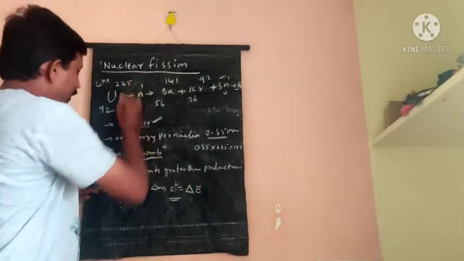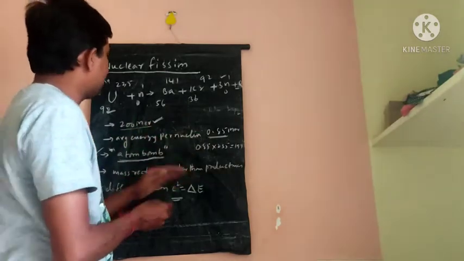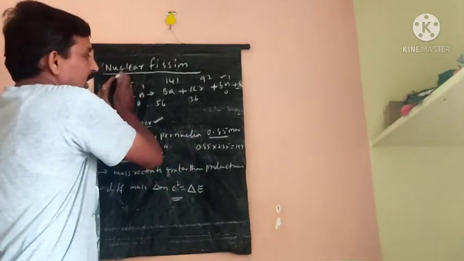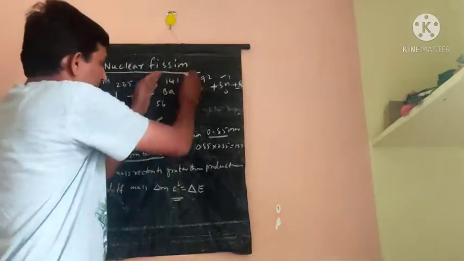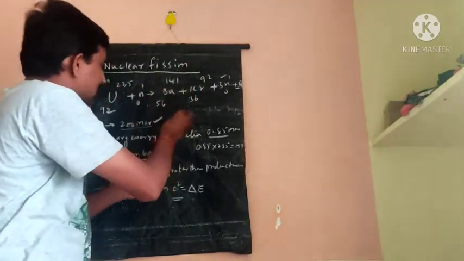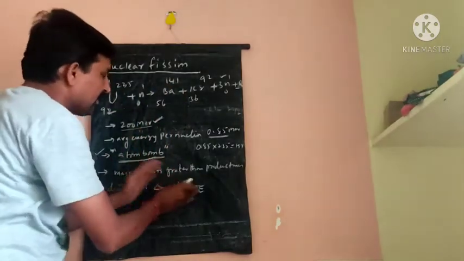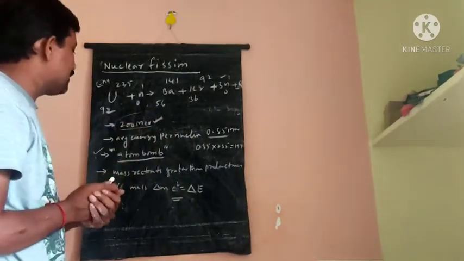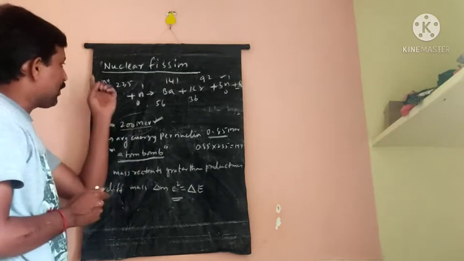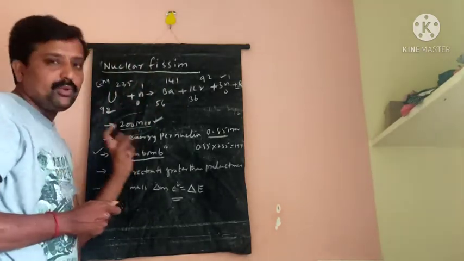So in nuclear fission, the mass of the reactants is greater than the mass of the products. The mass of the uranium is greater than the mass of the barium and krypton. So the product's mass is reduced compared with the reactants' mass. The difference in mass is converted into energy, 200 mega electron volts. The process is known as nuclear fission. Nuclear fission is used in the atom bomb.